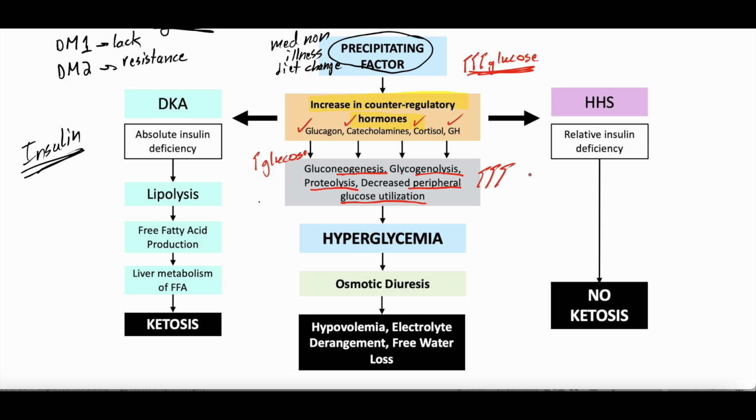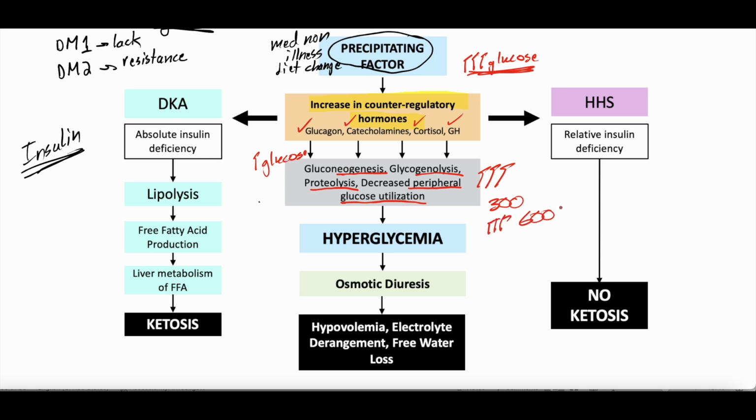But remember, we already have enough glucose. Let's say that someone's glucose was 300 in American units. All right, that's high. Our body, though, doesn't have insulin, so it says, I don't have 300 circulating glucose, so I'm going to do gluconeogenesis, we're going to do glycogenolysis, proteolysis, and we're going to keep producing more and more glucose.